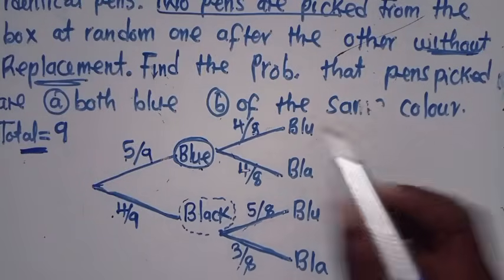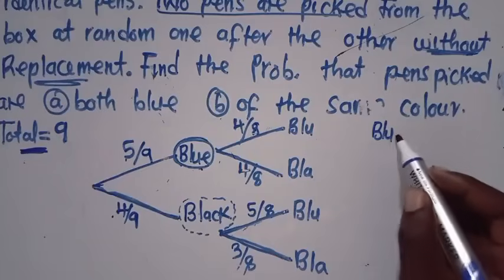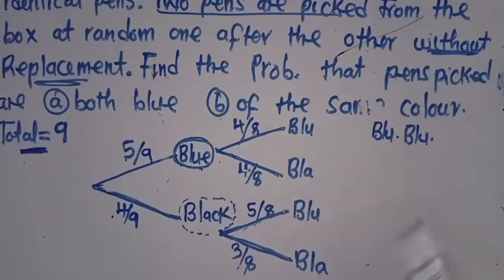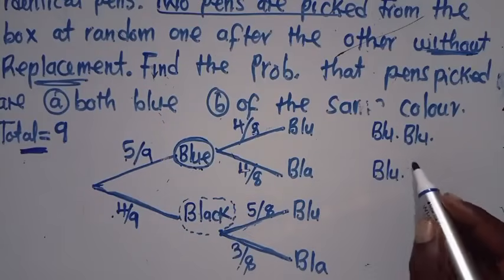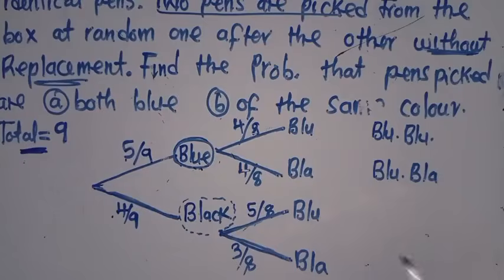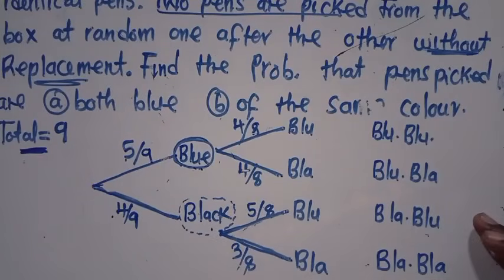Outcomes. This is blue, blue. So this is blue, blue. This is blue, blue. We go here. This is blue, black. So say blue, black. Here, this is black, blue. Black, blue. This is what I'm going to do. I move here. This is black, black. So I'll say black, black. This is what I'm going to do. This is the outcome.